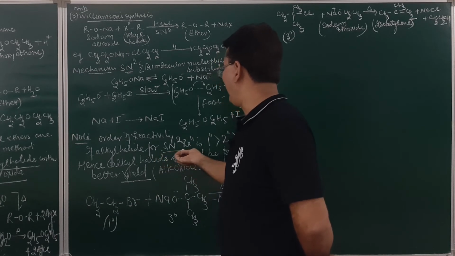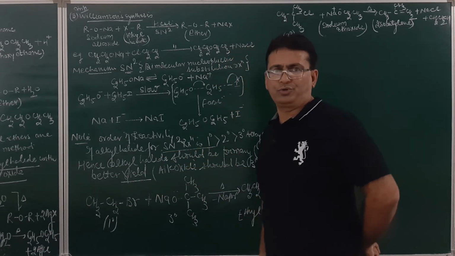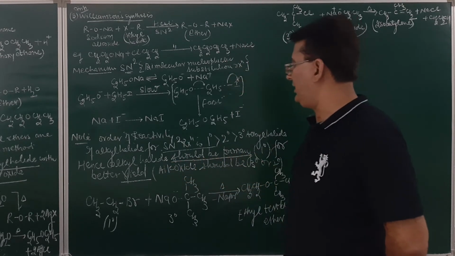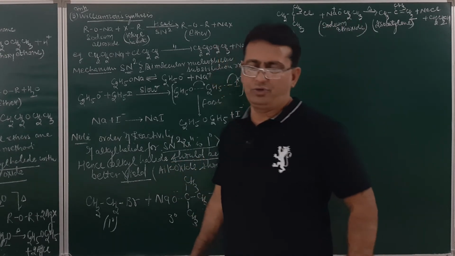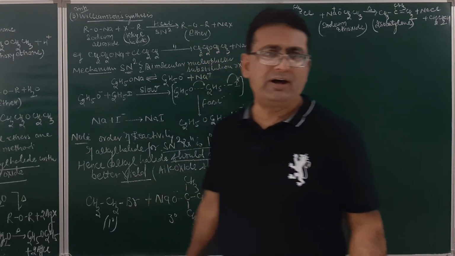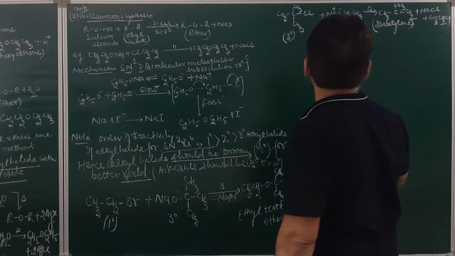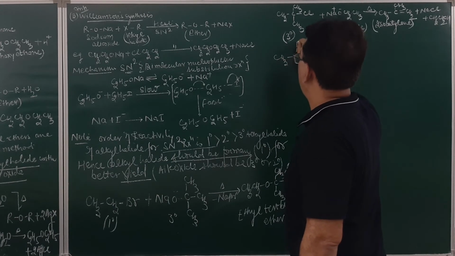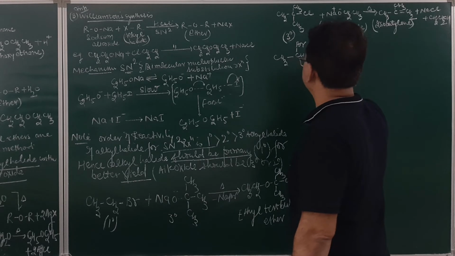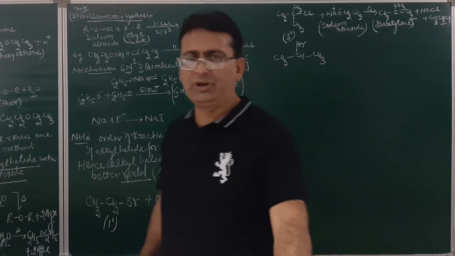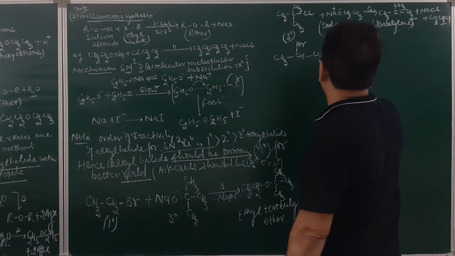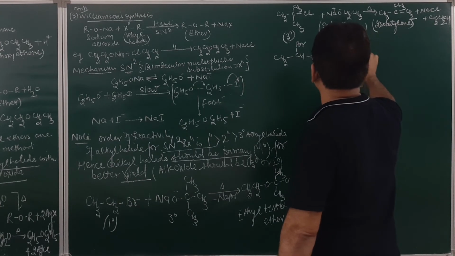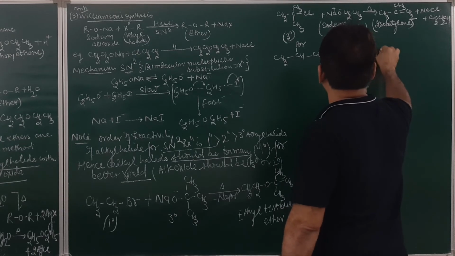Order of reactivity for SN2 for alkyl halide is 1 degree more than 2 degree, more than 3 degree. So better yield will be obtained when alkyl halide is primary and alkoxide ion is secondary or tertiary. However, if alkyl halide is taken as secondary, CH3CHBrCH3, and alkoxide ion is primary, CH3O⁻ Na⁺, and we heat.